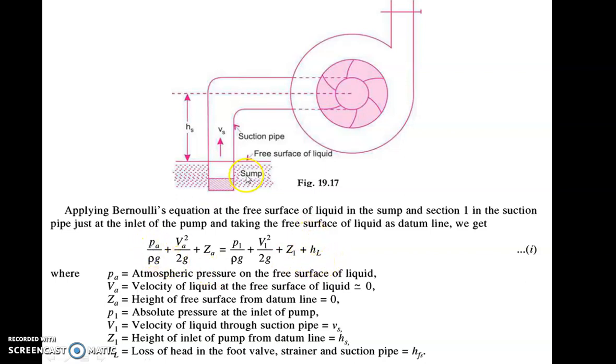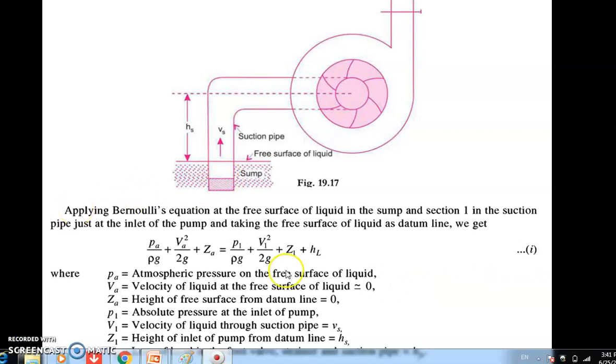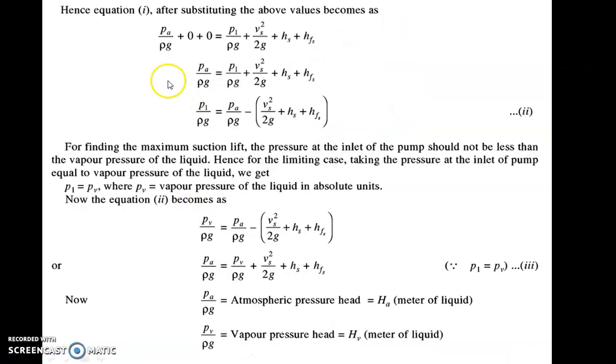PA by rho g, it is free to atmosphere. So if you take the reference as atmospheric pressure, let us take it as 0. Velocity is also 0 for this case. So VA square by 2g is 0, and ZA is the free surface. If you consider this as a reference, ZA will be 0.